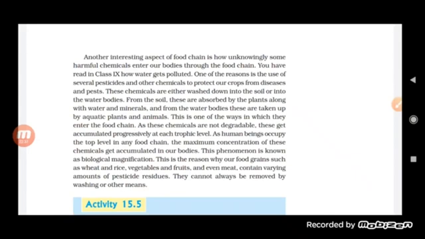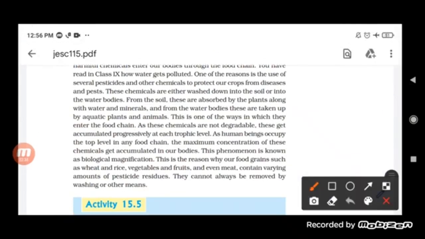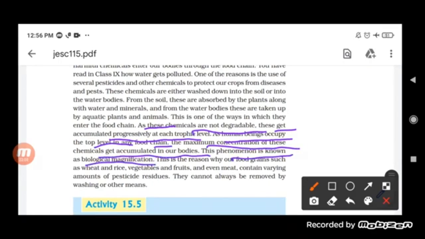We can say here that as the chemicals are not degradable, they get accumulated progressively at each trophic level. As a human being occupies the top level in the food chain, the maximum concentration of these chemicals gets accumulated in the body, and this phenomenon is known as biological magnification.